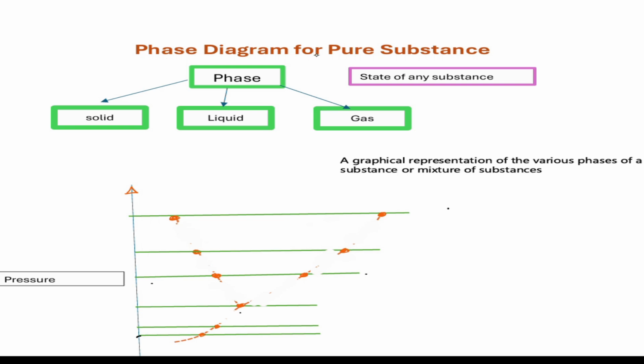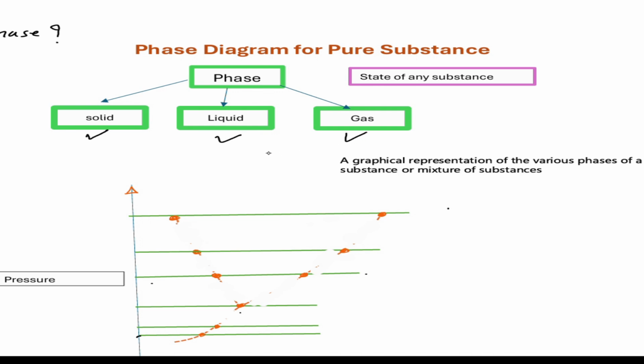Diagram for a pure substance, right? So first of all, what is phase? What is meant by phase? Phase is a state of any substance. As we know, any substance may exist in a solid state, liquid state, or in a gaseous state.